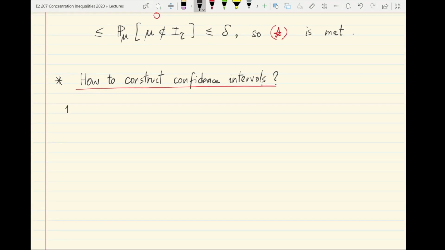So let's perform the following thought experiment. Let's take the first n successive rewards generated by the unknown Gaussian distribution. So let's first fix a non-negative integer n.